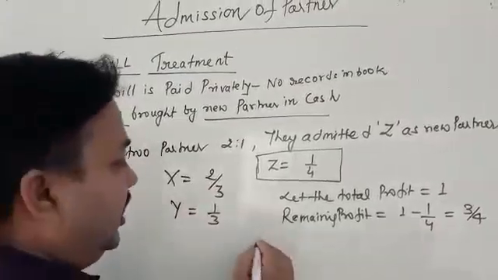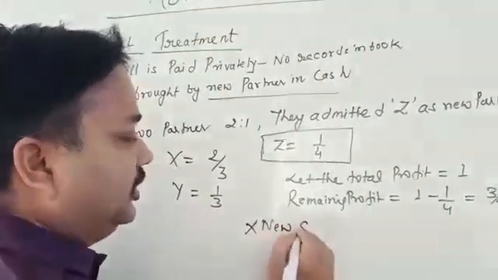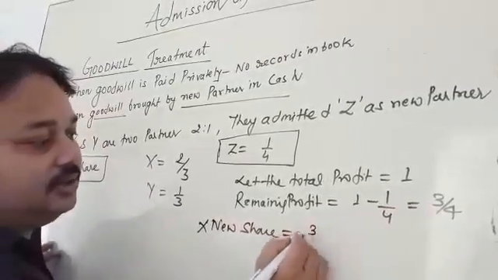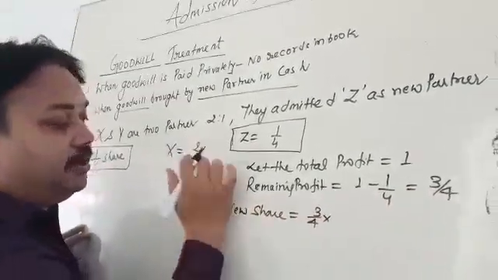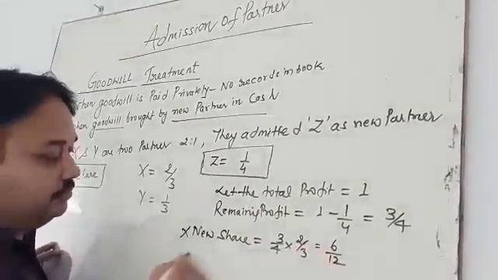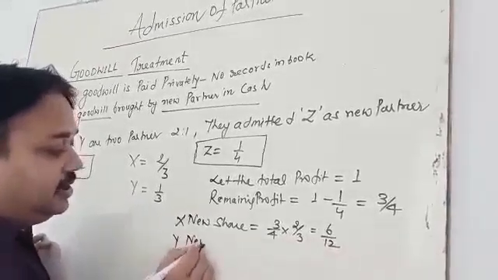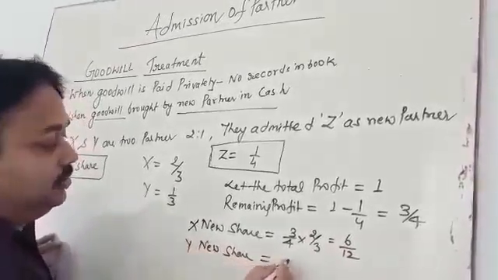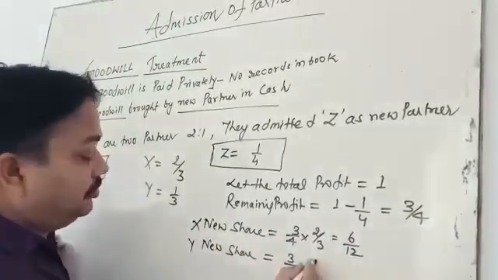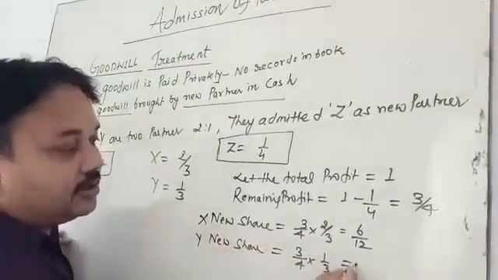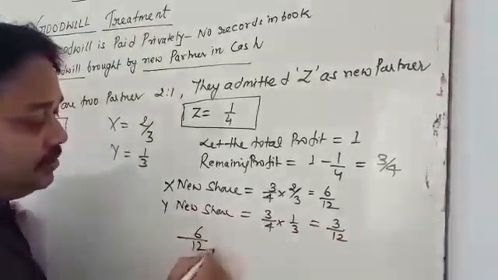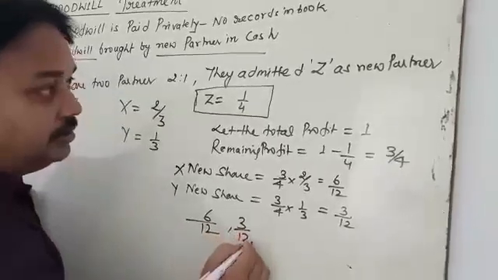X's new share is the remaining share multiplied by 2/3, that is 6/12. Y's new share is the remaining share multiplied by 1/3, that is 3/12.